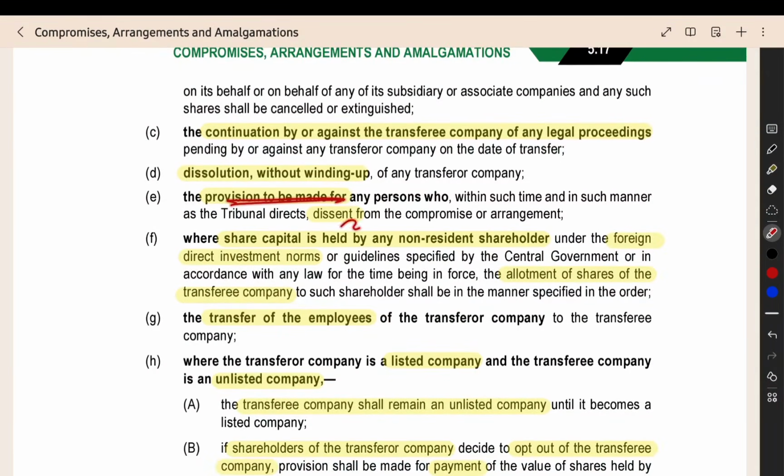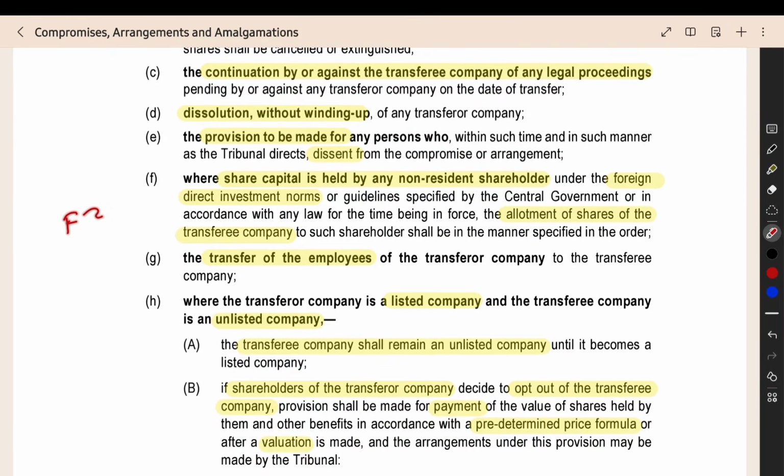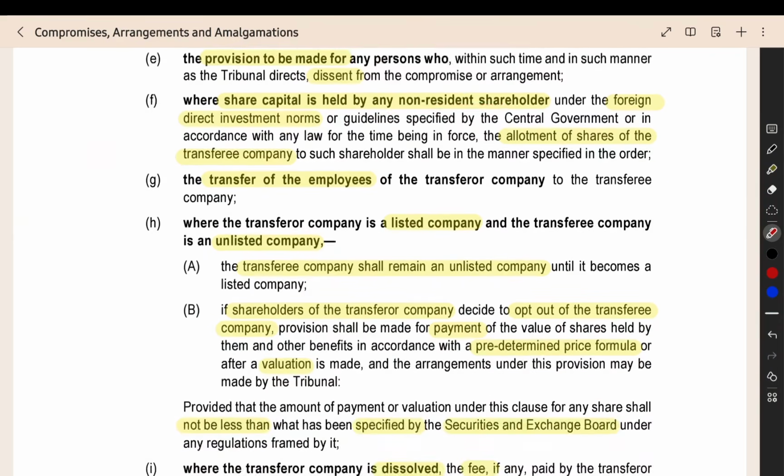Provision for any persons who dissent from the compromise. That is the provision for the exit route of the dissenting shareholders. Then, if there is any capital held by a non-resident shareholder, then you have to keep in mind the FDI regulations, foreign direct investment. Non-resident means a person resident outside India. If they are investing into India, they have to follow the foreign direct investment guidelines. That also you should follow properly.